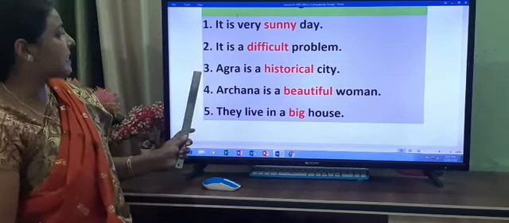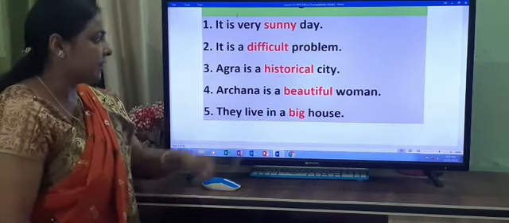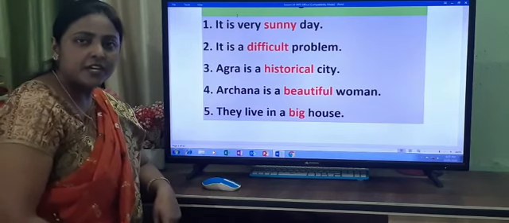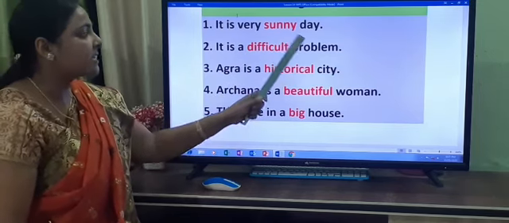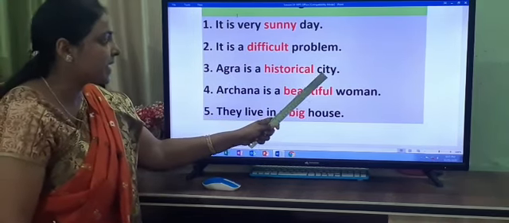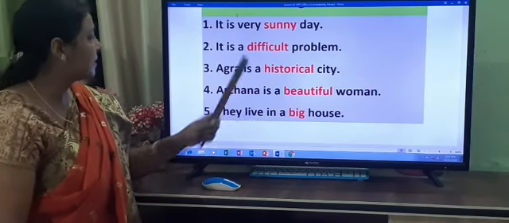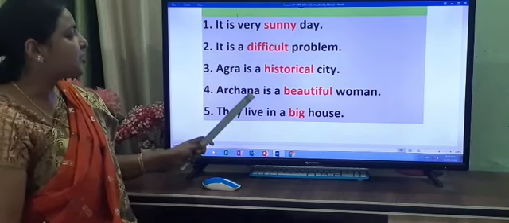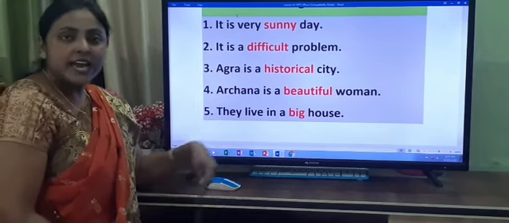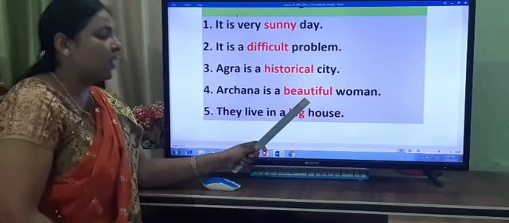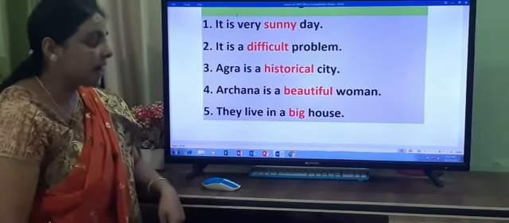Okay. Now let us see. Number 3. Agra is a historical city. What is the adjective here, children? Historical. So historical qualifies the noun city or describes the noun city. So historical is an adjective. Number 4, Archana is a beautiful woman. So what is the adjective here? Beautiful. It qualifies the noun woman or describes woman.